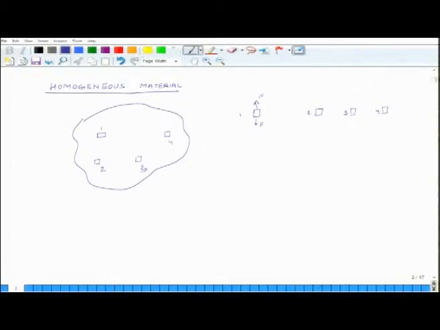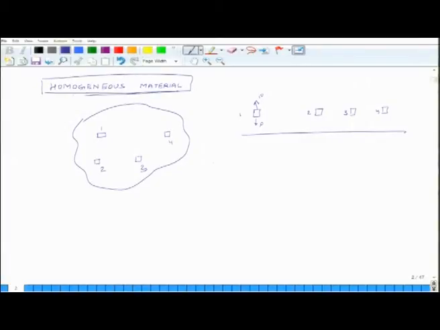The point is that these samples are coming from different regions of the material. If the material is homogeneous, then all the properties of the material based on sample 1, sample 2, sample 3, sample 4 and so on, they will be the same. So, that is a material which is known as homogeneous.